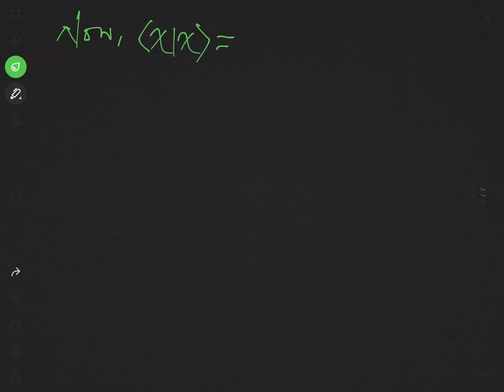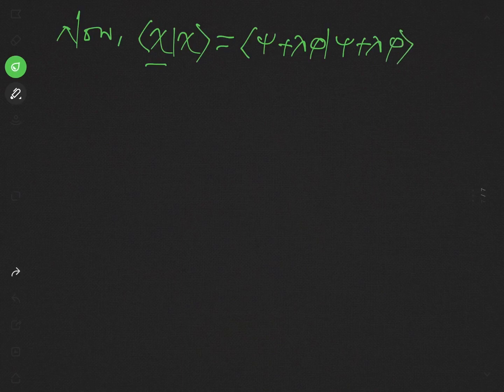As we have defined this chi as psi plus lambda phi, so this will be psi plus lambda phi and psi plus lambda phi. And as we know, the norm of a vector is always real and non-negative. So this will be definitely greater or equal to 0.